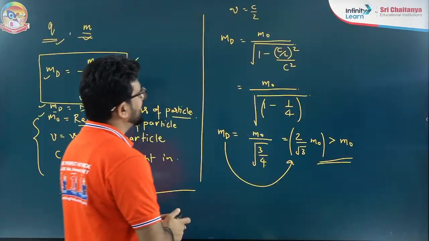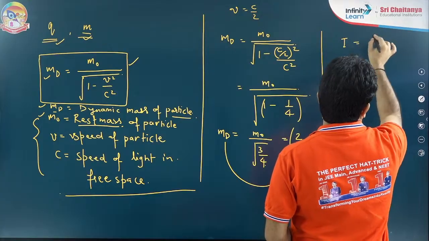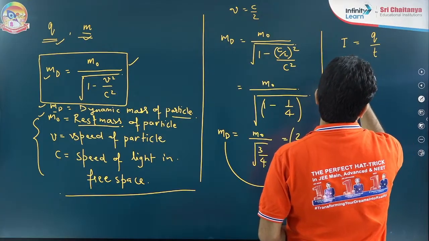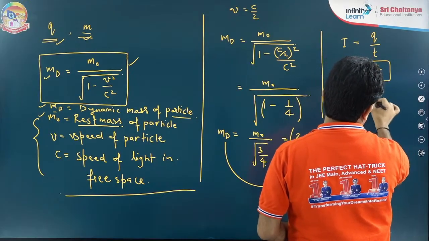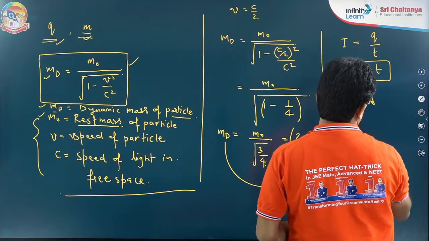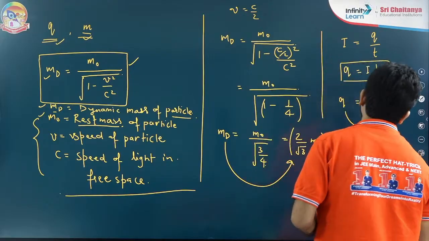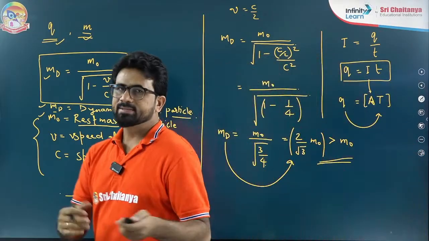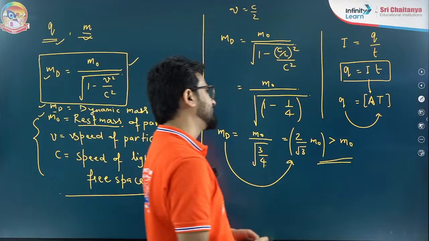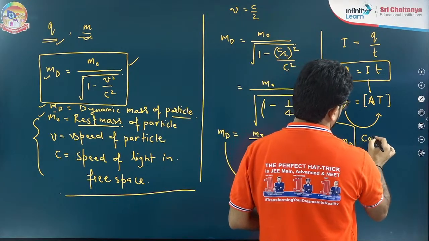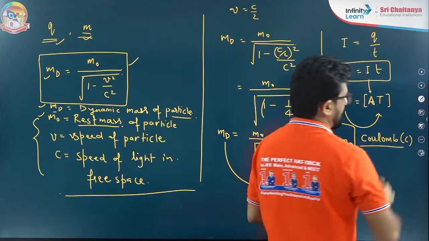If you see here, on the next page I'm writing it. Current is Q by T, that means Q is equal to I into T. Current we measure in ampere, and this is T. This is the dimension of charge. You have to be clear about it. This is an SI scalar quantity and its dimension is AT, and its SI unit, as everyone knows, is the Coulomb. There is no problem about it.